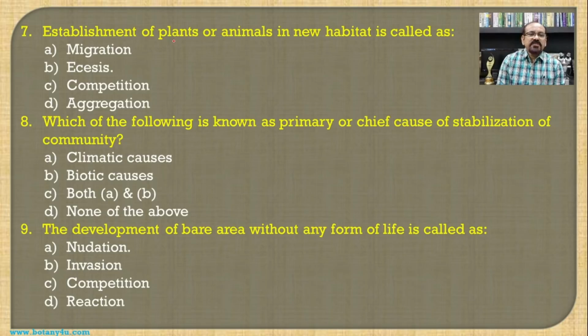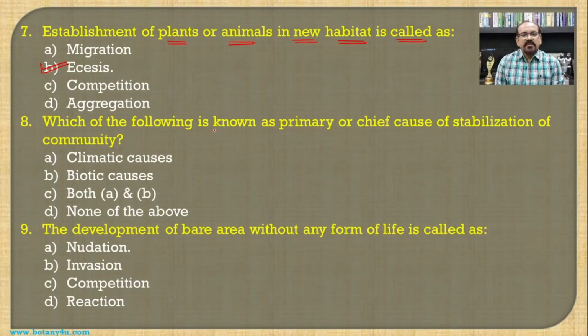Then, establishment of plants or animals in a new habitat is called as? If you see the development of different organisms during the course of succession, there is a need to establish these different organisms in the new set of environment in the habitat, and this process of establishment of the plants as well as the animals is known as ecesis.